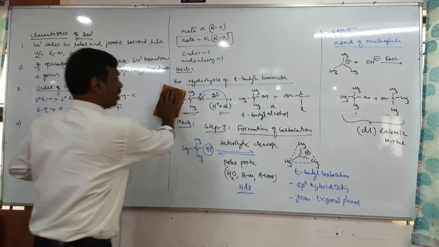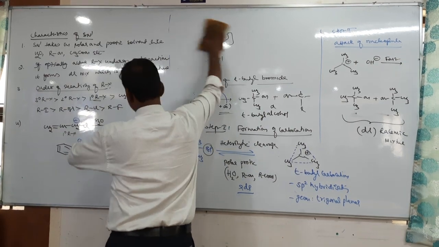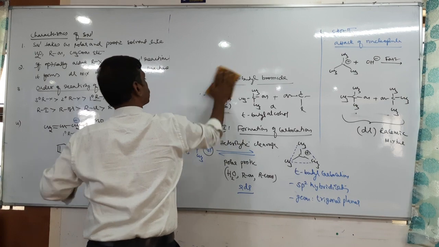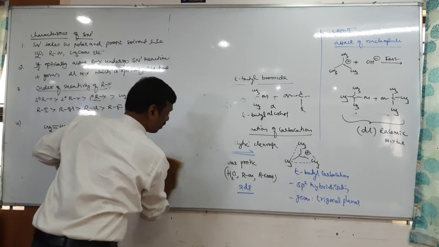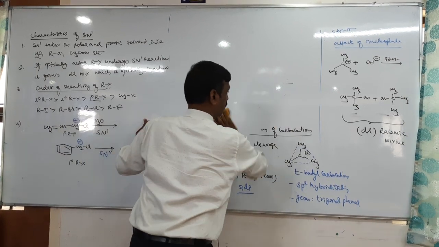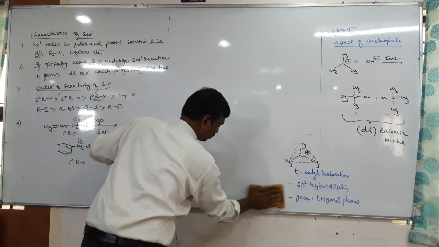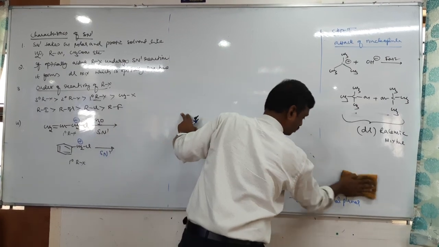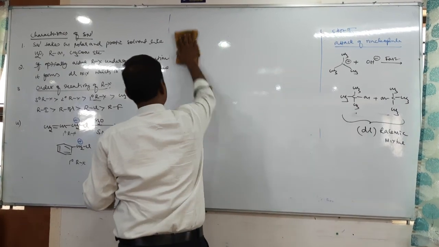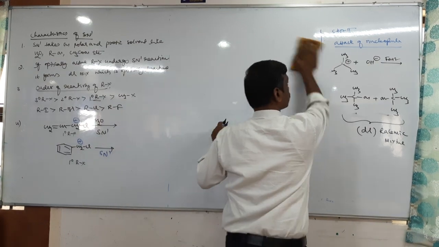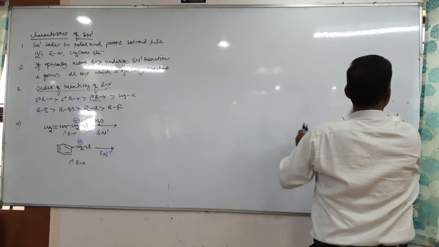Allylic halide and benzylic halide undergo SN1 reaction even though they are primary alkyl halides. Because what?